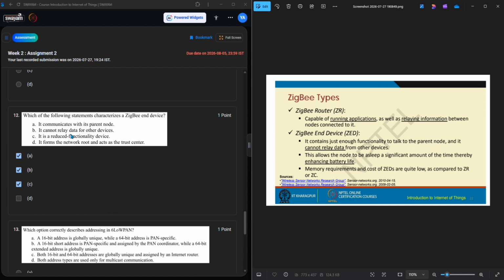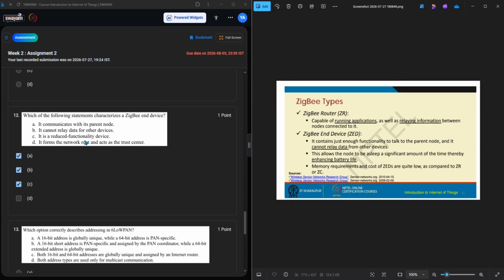It cannot relay data from other devices. It is a reduced functionality device. Yeah, that's also right. It forms a network root and acts as trust center. It's not a coordinator, it's an end device, so it's a wrong option.